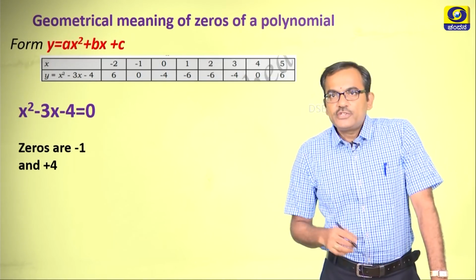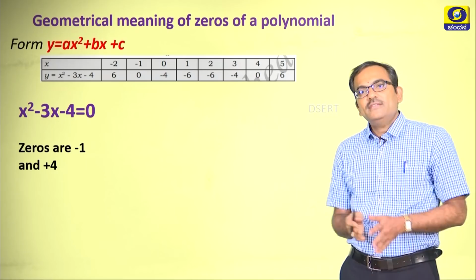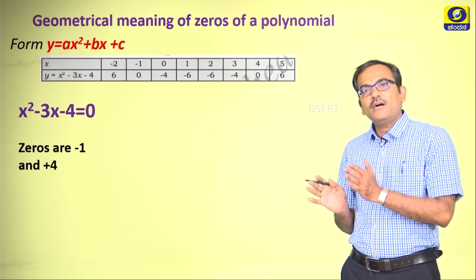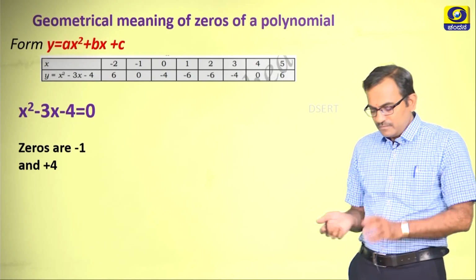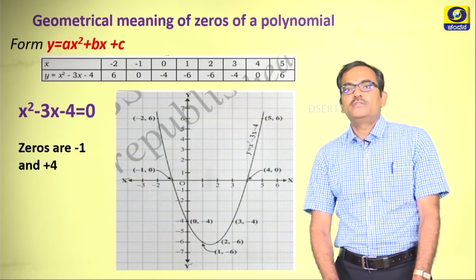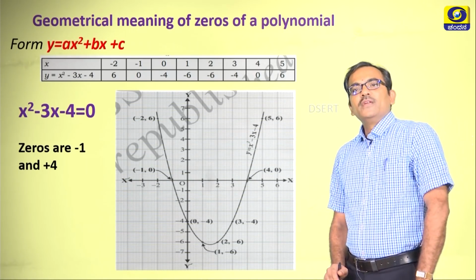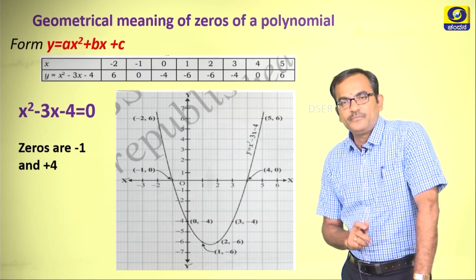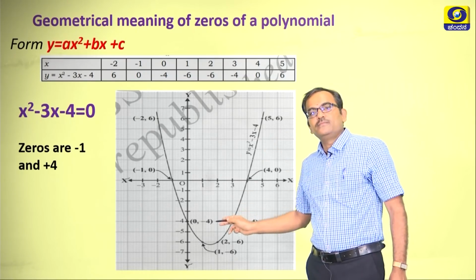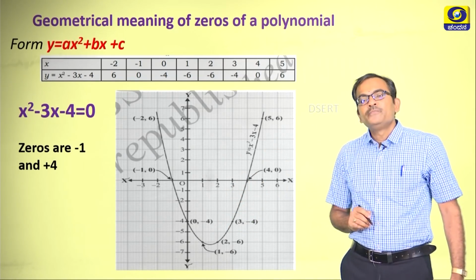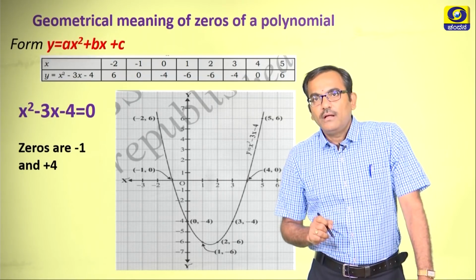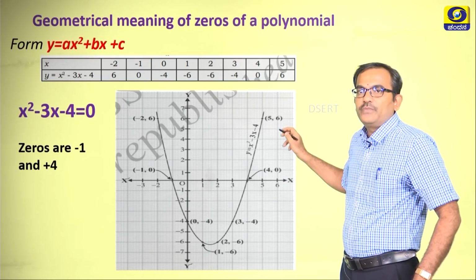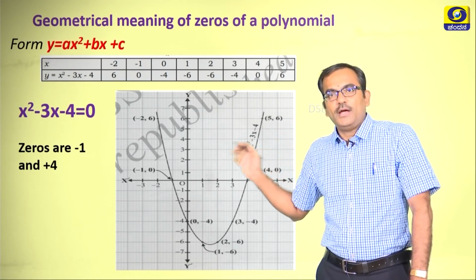Now, our job is to plot all these points on the Cartesian plane, right? Let us see what happens when we plot this. Previously, when we took the example of the form ax plus b, it was just a straight line. Now, as you can see, this is a quadratic polynomial, and it is of the shape U, which we normally call a parabola.